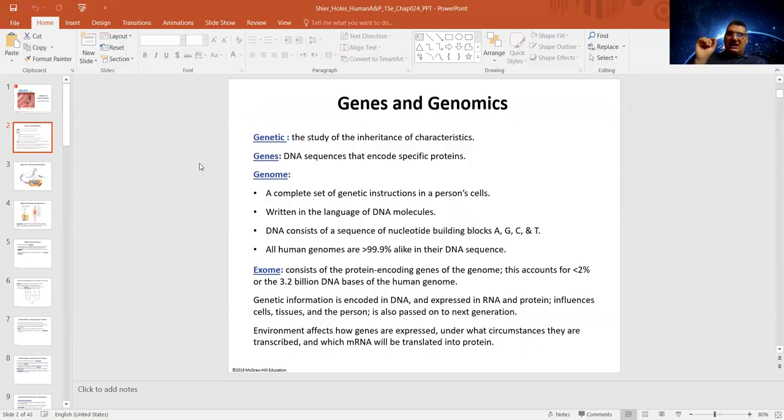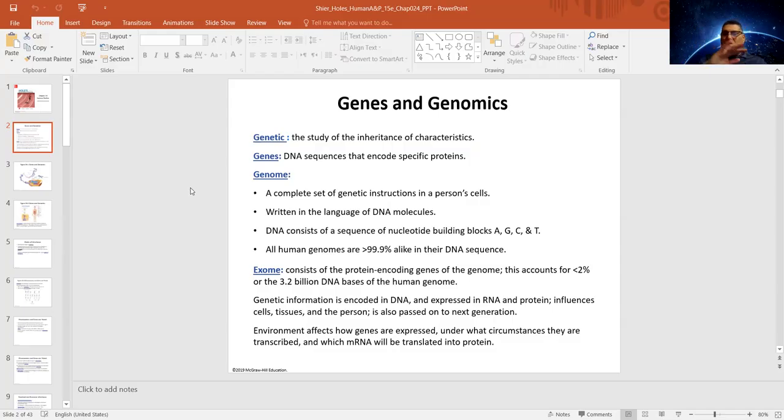Genome is the DNA sequence that encodes a specific protein. So we call that genome. I will discuss further what the DNA and the chromosomes are and all that stuff. But for now, the gene, I'm sorry, not genome. The gene is a sequence on the DNA that codes for one protein. So the DNA is a long strand that contains gene after gene after gene. Each one of those genes will encode one protein. You have thousands of those genes encoding thousands of proteins.